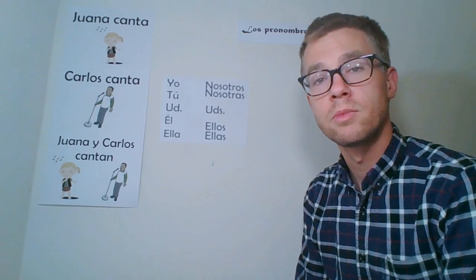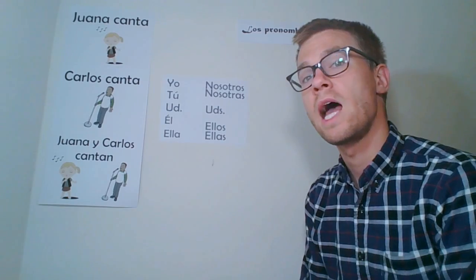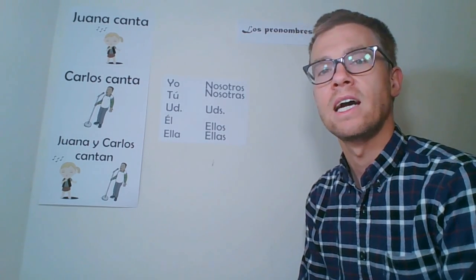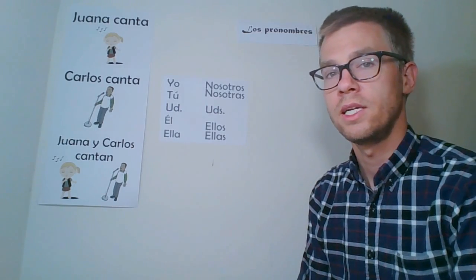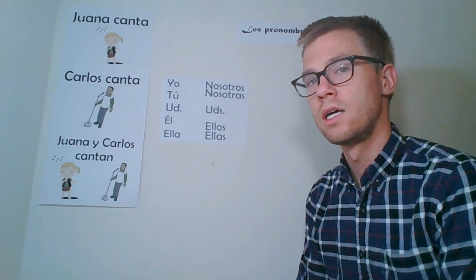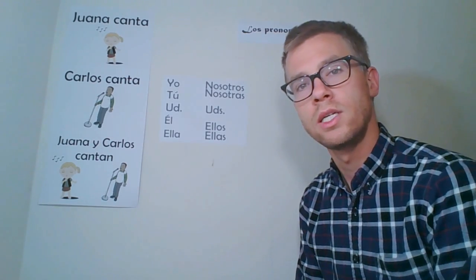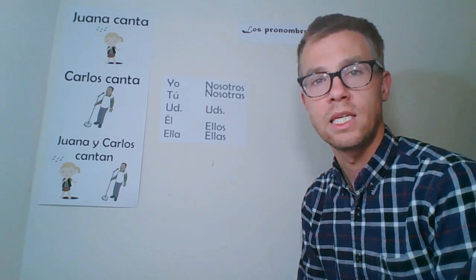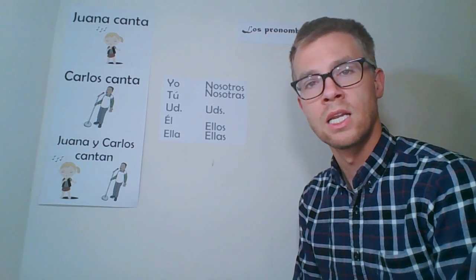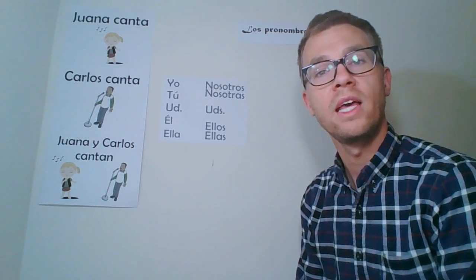Now let's replace some of those names from earlier with pronombres. First we had Juana canta. She could be replaced by ella canta. So Juana sings or she sings. Then we had Carlos canta. That could be replaced by él canta. So Carlos sings could be made into he sings. Finally, we had Juana y Carlos cantan. Another way of saying that is ellos cantan, or they sing.